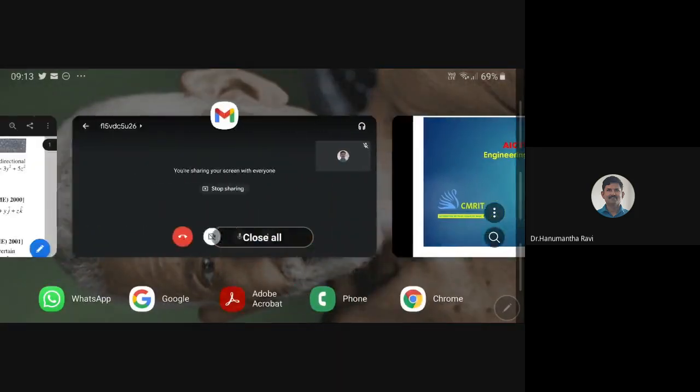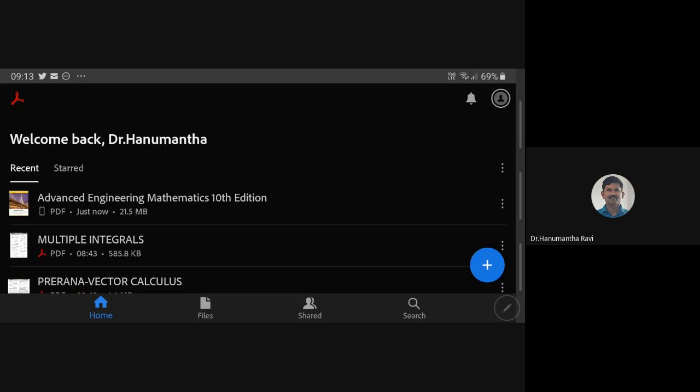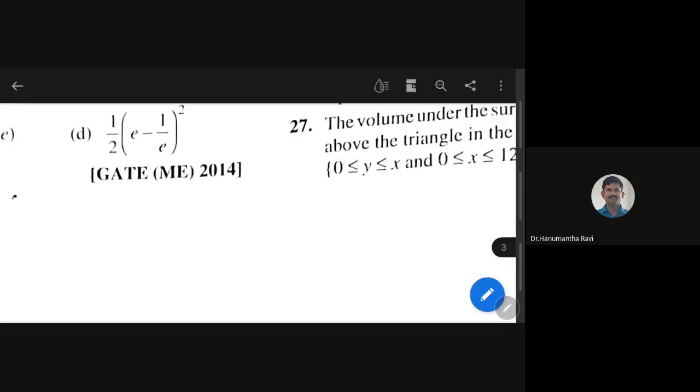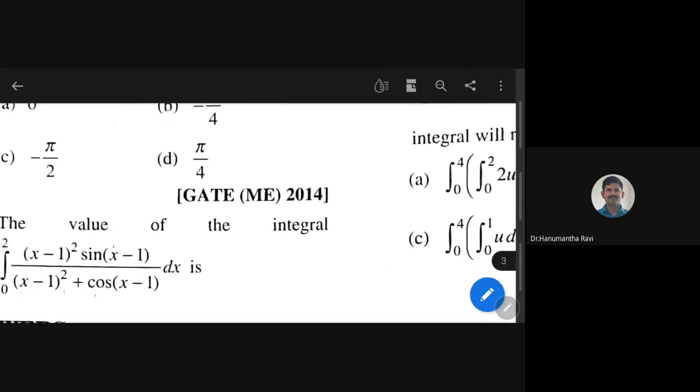See, in the previous class, just a minute. So we are discussing this multiple integrals. Okay. So now the thing is that